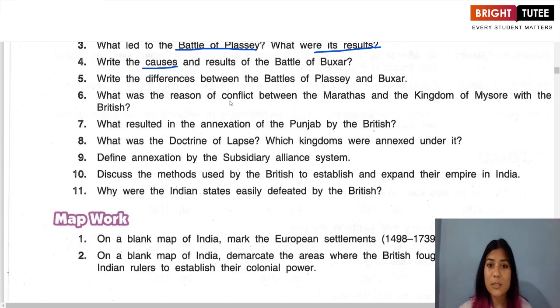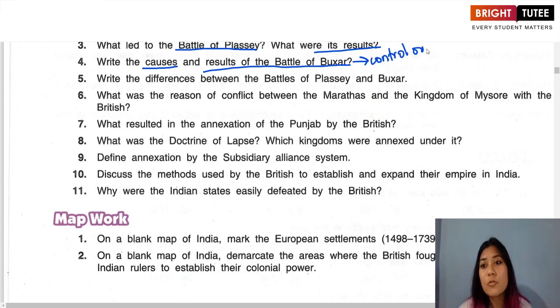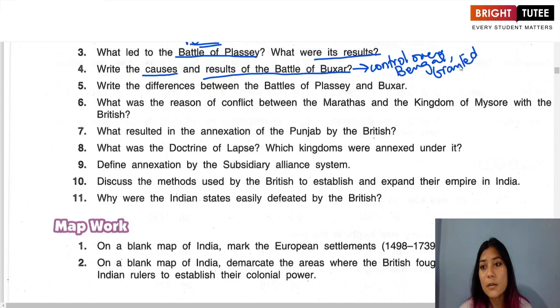Now the main result of the Battle of Buxar was that it gave actual power and control over Bengal. All right, and then it also granted Diwani rights.